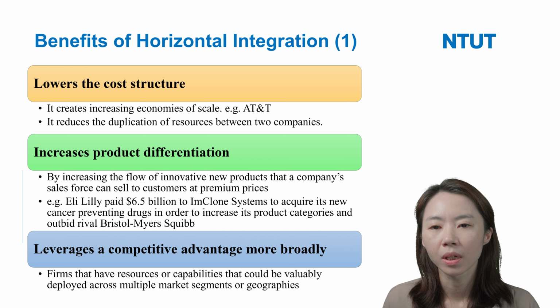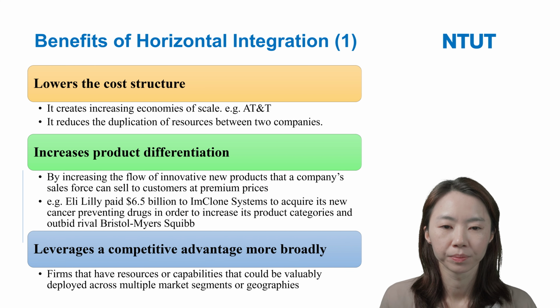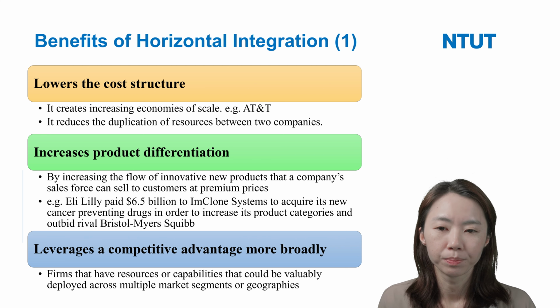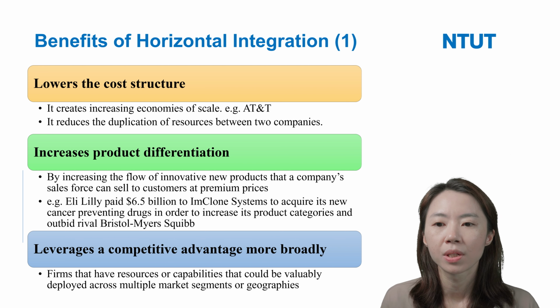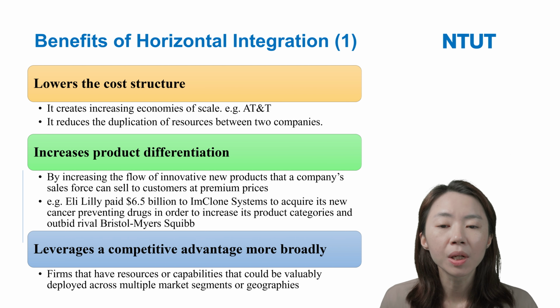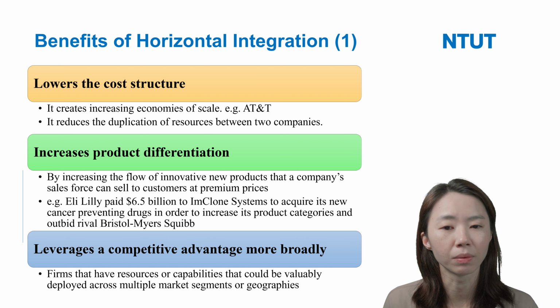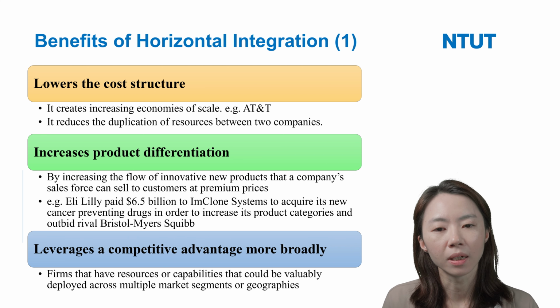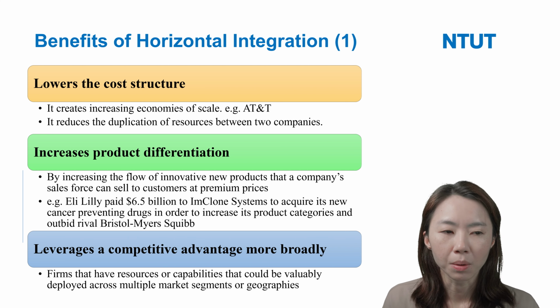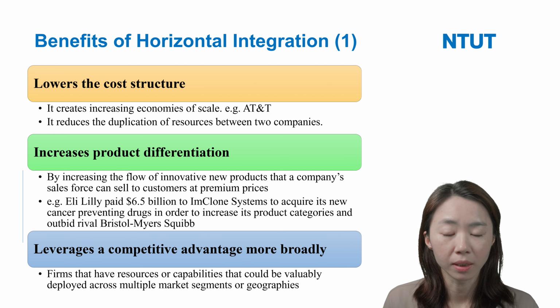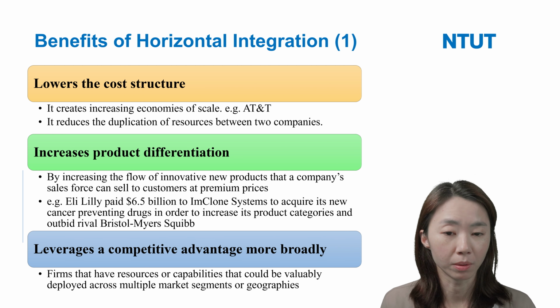This is because when firm A acquires firm B, they can increase economies of scale. For example, AT&T in the United States acquired other telecommunication firms.